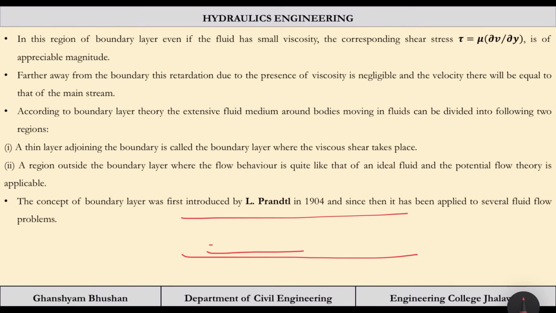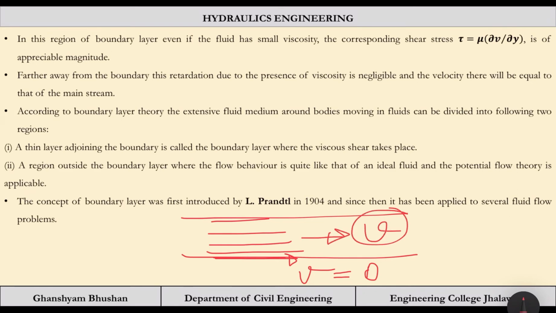So let us say these are the layers, and here you are having the layer with velocity 0. Due to this, at the boundary the velocity is 0, but due to continuity the next layer will try to move, and due to this 0 velocity, it will retard, so some lesser velocity will be there.